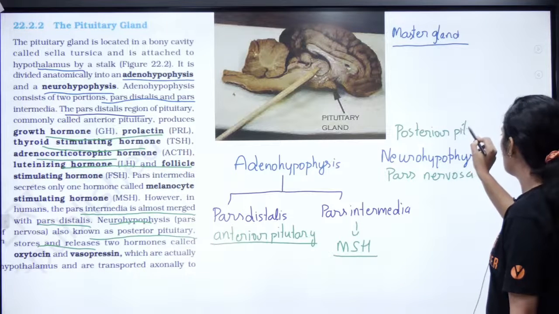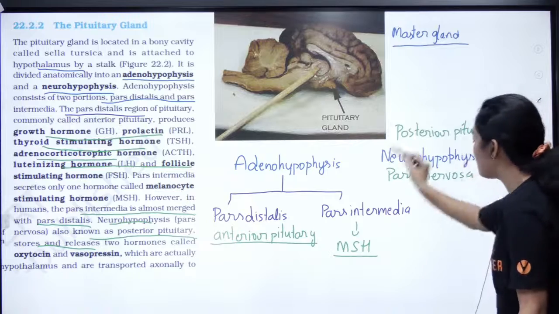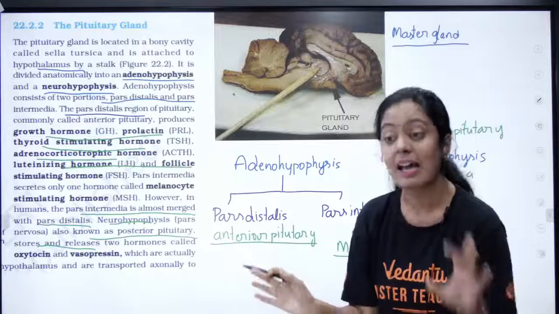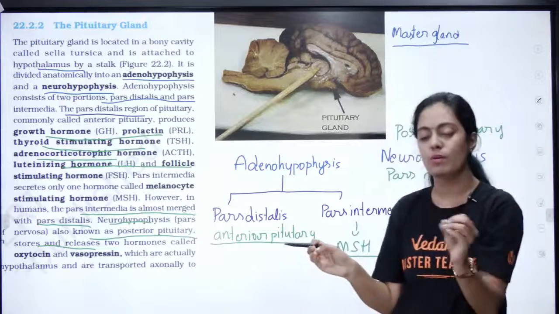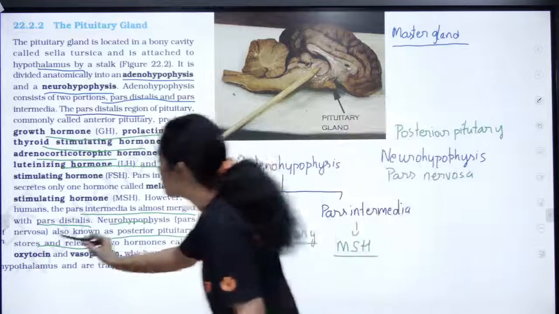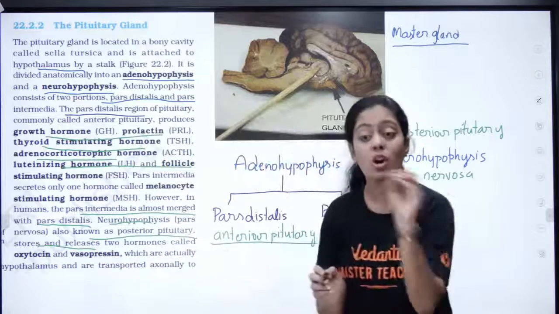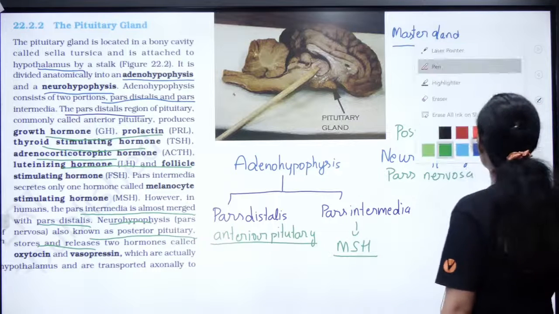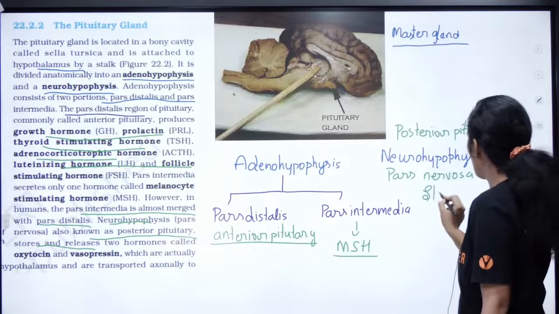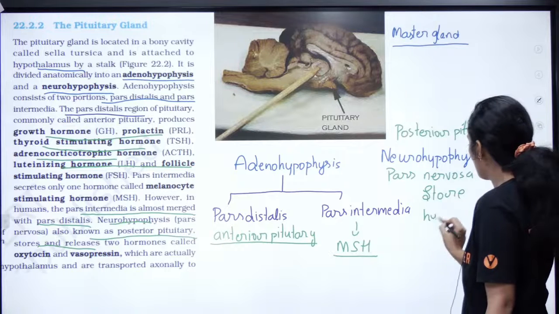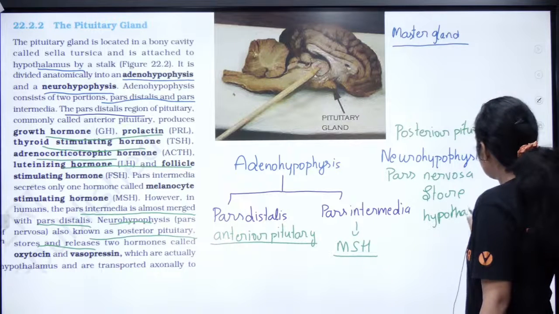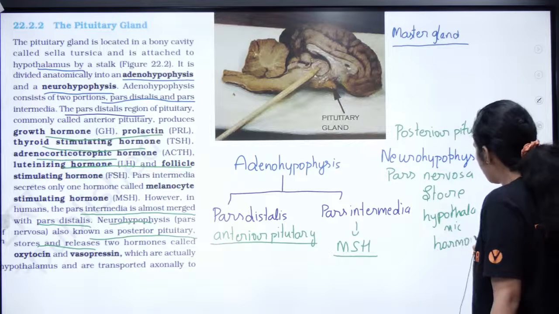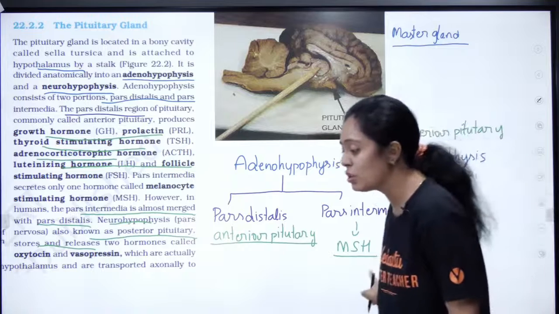Posterior pituitary. Okay, so இதுல வந்து இந்த pars nervosa ல எந்த ஹார்மோனும் ப்ரொடியூஸ் ஆகாது பசங்களா. It is going to store, ரொம்ப ரொம்ப முக்கியம், it is going to store my oxytocin and vasopressin. It is not going to produce any hormone. சொல்லிருக்காங்க பாருங்க. So என்ன எழுதலாம் இங்க? It is going to store the hypothalamic hormone. Store hypothalamic hormone. புரிஞ்சதா பசங்களா? Can I get a thumbs up in the chat section if you guys have understood this much?